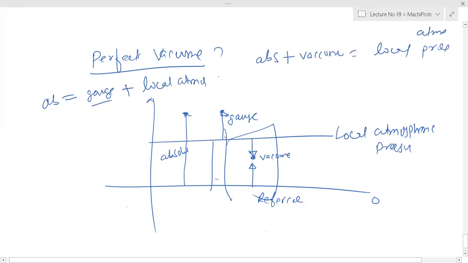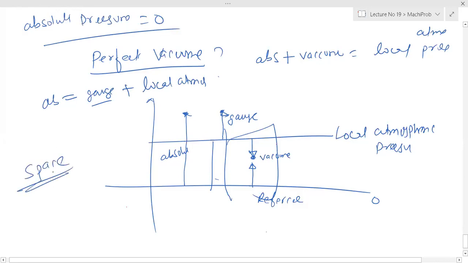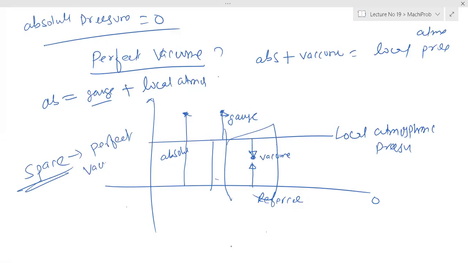So perfect vacuum means absolute pressure is zero. Space is the complete vacuum, perfect vacuum. Space is the perfect vacuum.